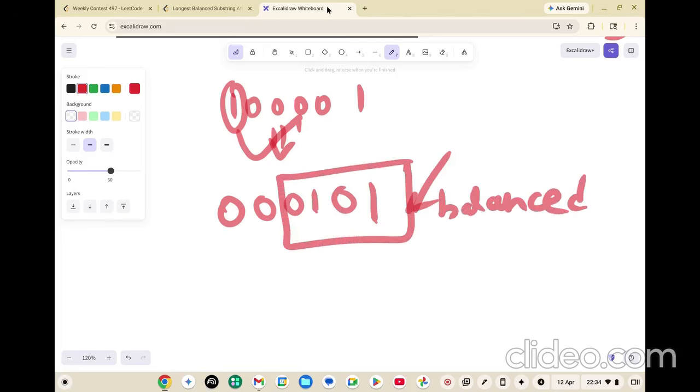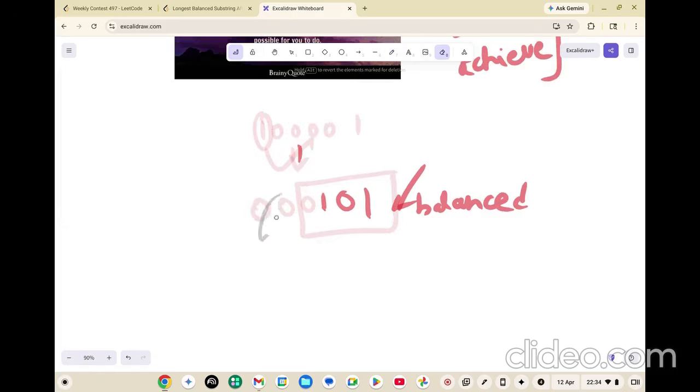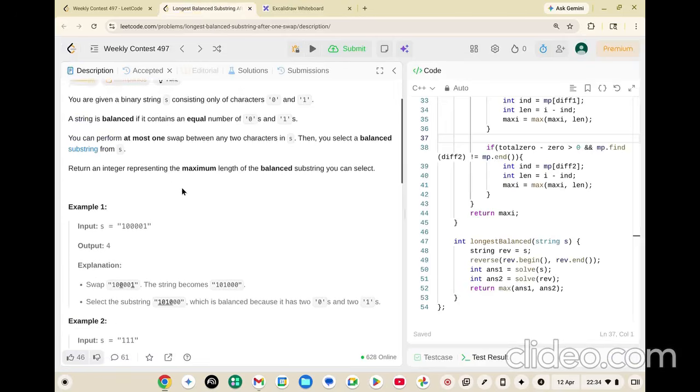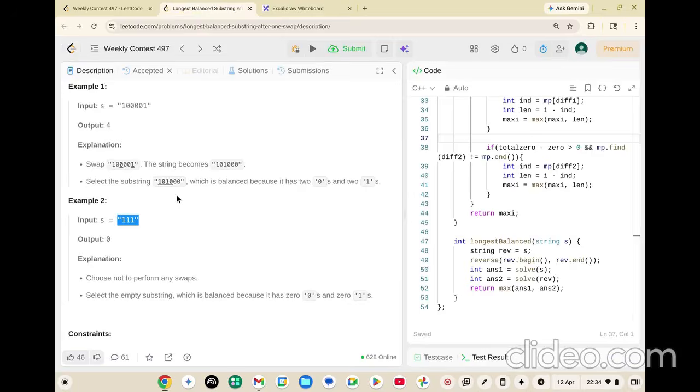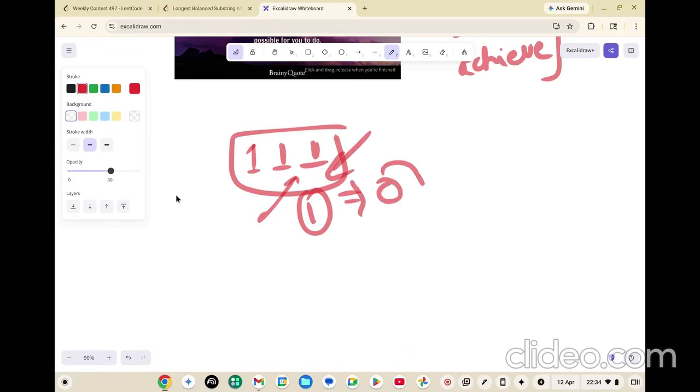We'll go slowly on this concept. I don't want you to jump to the solution and think, okay, this is the solution and it is over. I want you to think about it. Be a little patient while solving this problem because it is a good problem. Let's look at one more test case before we move into the solution. 111, and triple one in itself tells us that there is no zero. So even if you could swap anything, it will still be 111 only. That is why the answer is 0 in that case.